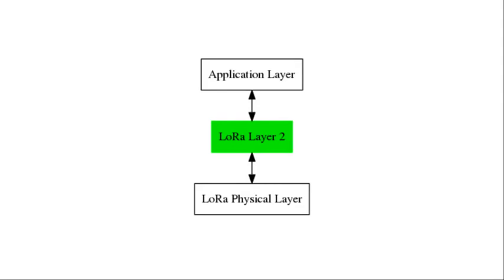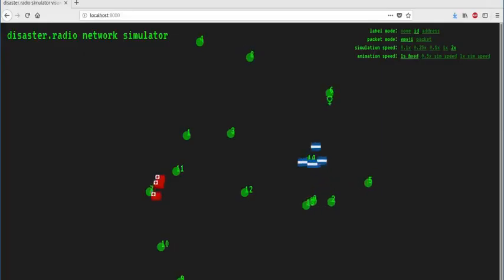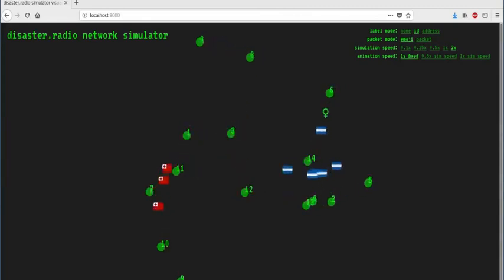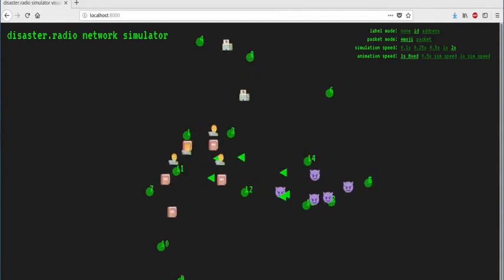The ambitiously titled LoRa Layer 2 was intentionally designed for a peer-to-peer mesh structured network. This new Layer 2 allows nodes to relay messages intended for neighboring nodes rather than requiring a direct connection to a gateway or server. To design and test our proposed protocol, we built a network simulator that allows us to program virtual nodes just like they were real Disaster Radio nodes.